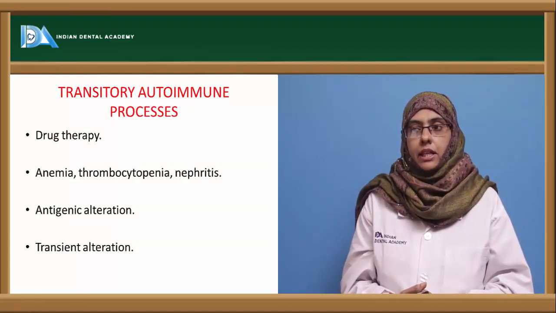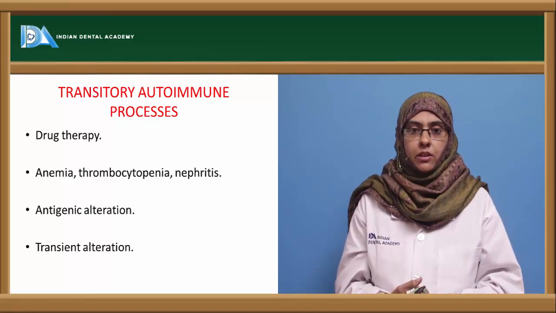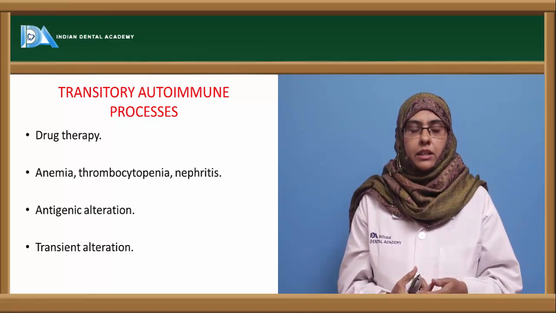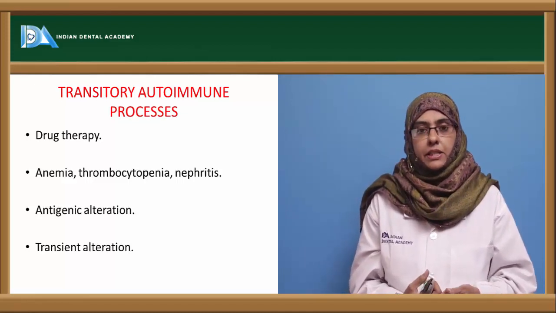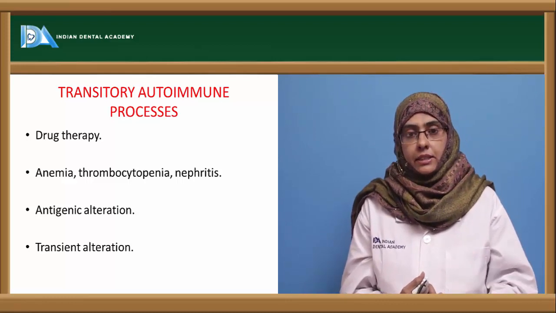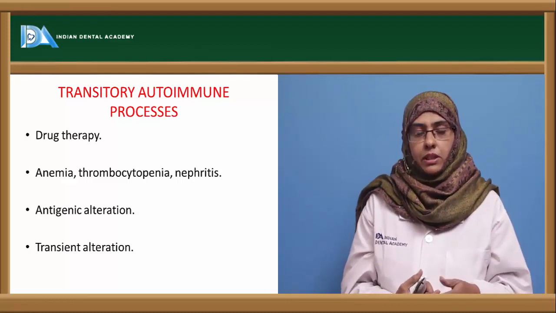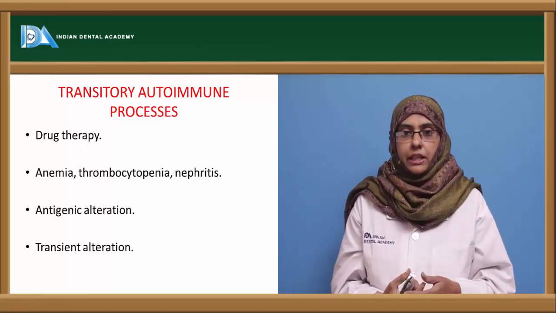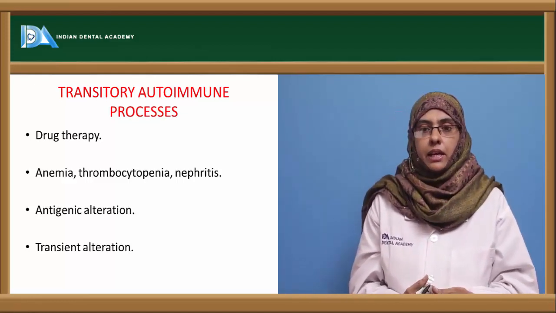Next is the transitory autoimmune process. As already discussed, it is a drug-induced autoimmune disorder, and it is mostly seen in patients who are on drug therapy. So persons who are allergic towards certain drugs can sometimes develop autoimmune disorders. So drug therapy can lead to anemia, thrombocytopenia, and nephritis.